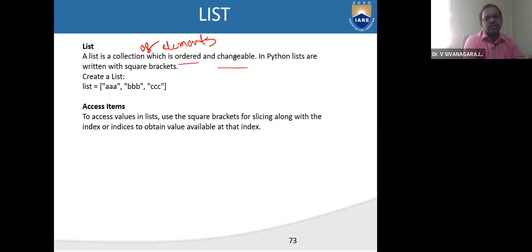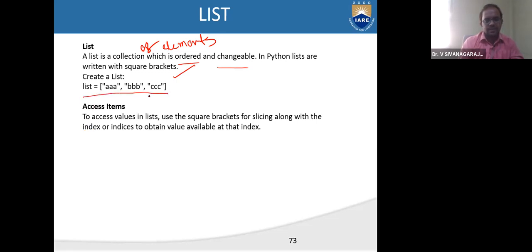If I want a list of prime numbers, there should be an order, right? If I want to list n natural numbers, there should be an order, right? If I want to list 100 natural numbers or 1000 natural numbers, there will be a list, which will have a definite order and which is of course changeable. So you can update them, you can delete them, you can modify them, right? And in Python, lists are written with square brackets. We know this.